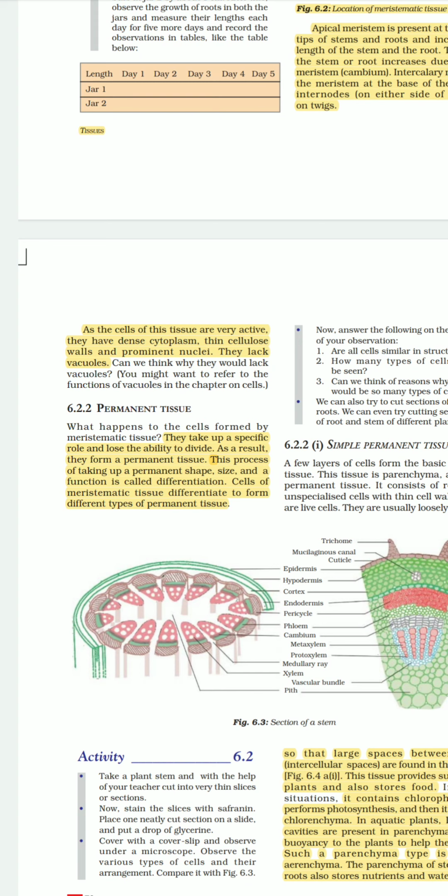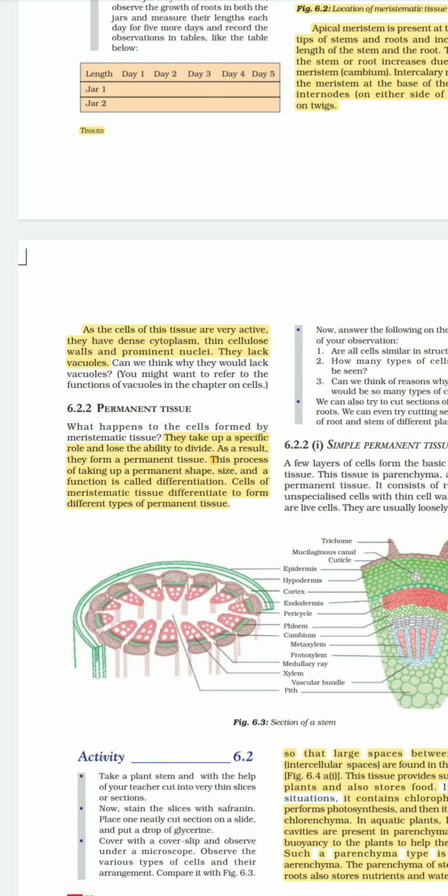Why are they active and having dense cytoplasm? Because they have to keep on dividing throughout their life. So they have to be really very active, and they need all the content because they need some energy also, and that is why their cytoplasm is quite dense and they are having very prominent nuclei.